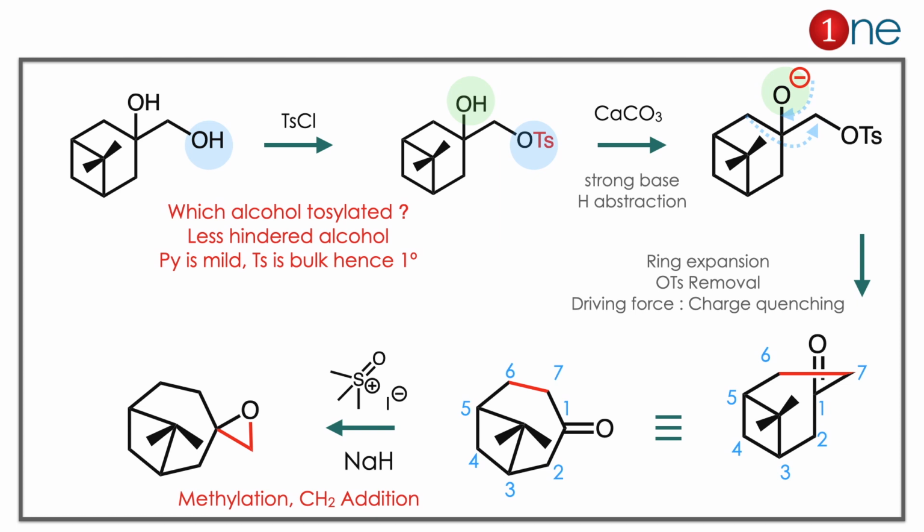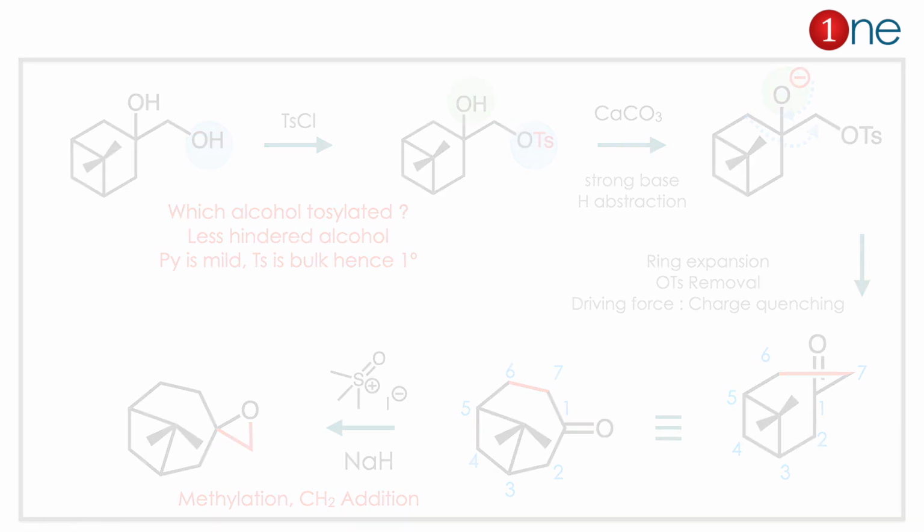Here you have to learn 2 important things. One is, when you have a charge, you have to think of quenching. The meaningful quenching pathway is attaching with an easy leaving group. And the second thing is the reagent. The sulfoxide reagent is very much important. It methylates the carbonyl and you form an epoxide.